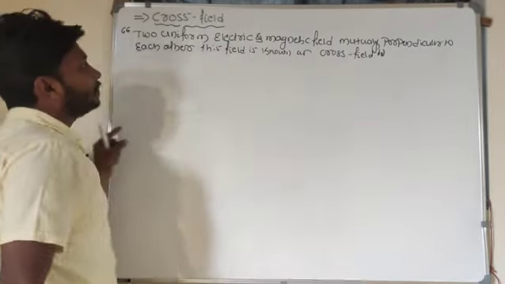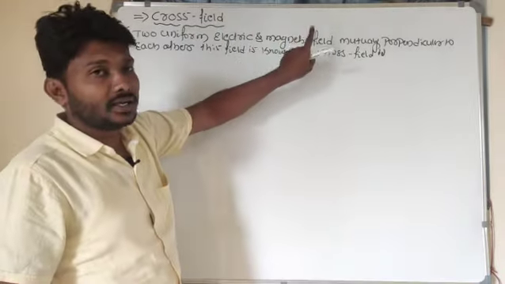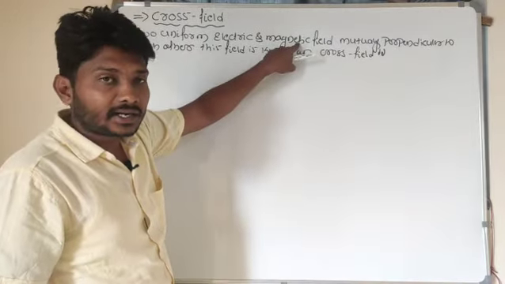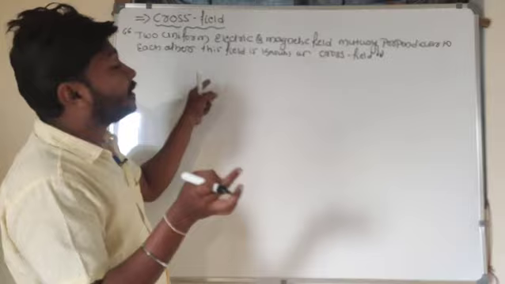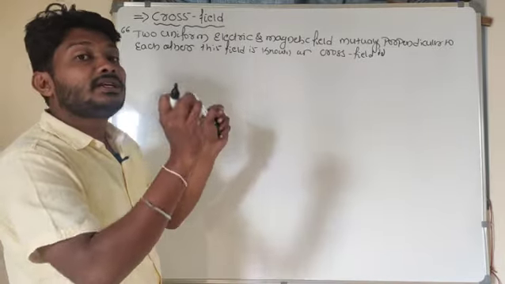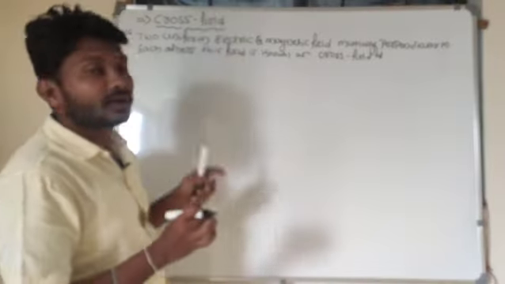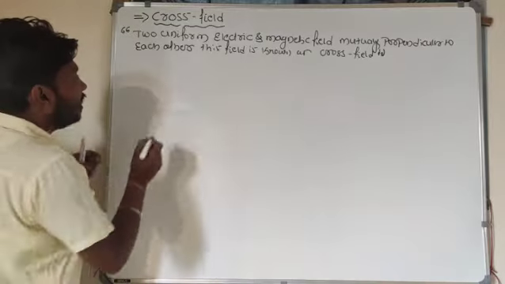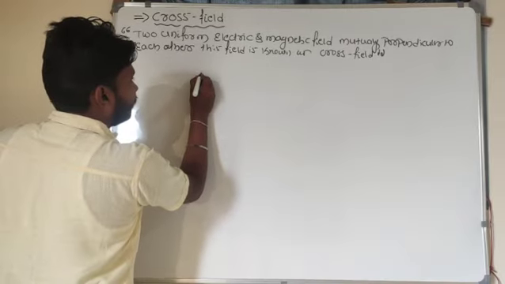So what is that cross field here? Two uniform electric and magnetic fields. What are those fields here? One is the electric field, another one is the magnetic field. These two fields are mutually perpendicular to each other. So for that reason I can call it a cross field here. Now let me arrange that cross field here. So for example,